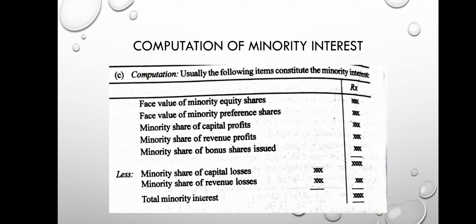We calculate the minority interest: face value of minority equity shares, face value of minority preference shares, and minority shares of capital profit, minority shares of revenue profit and minority shares of bonus shares, and less the minority shares of capital loss and minority shares of revenue loss. That is, in minority interest we find out what is the share held by the general public. That amount is very important to the preparation of the consolidated balance sheet.